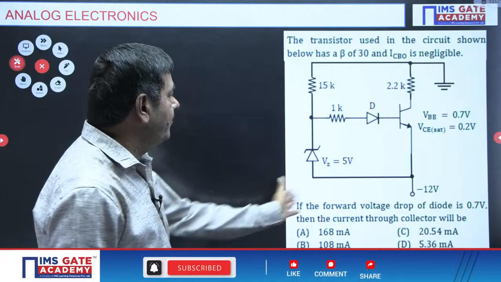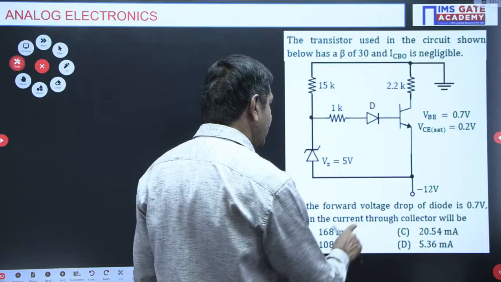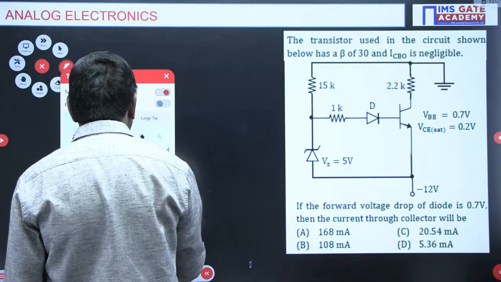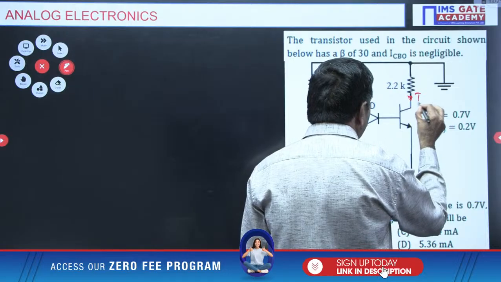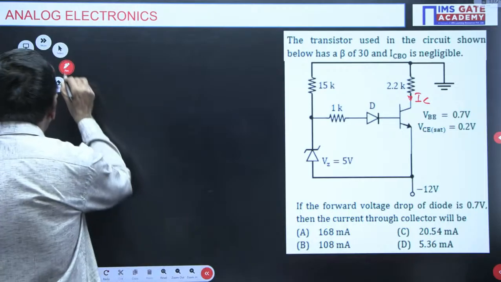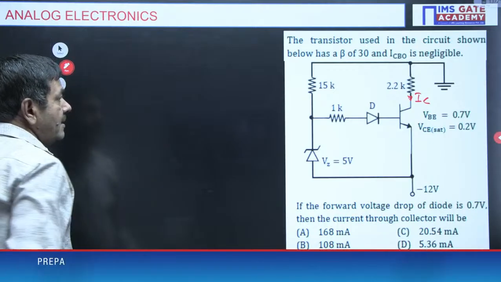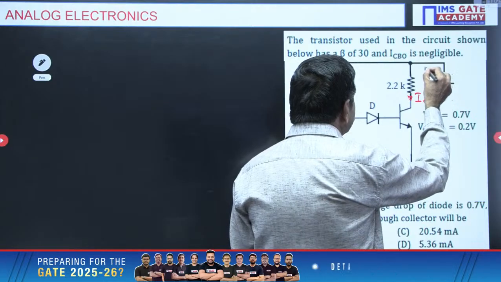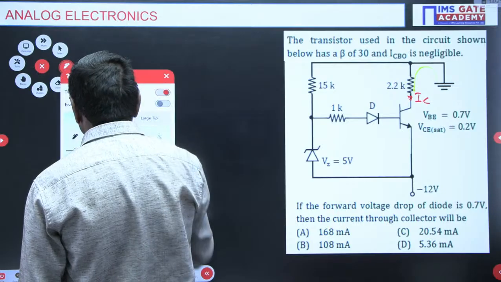What is it asking? If the forward voltage drop of the diode is 0.7 volt, VBE 0.7 volt, then the current to the collector will be, it is asking the current to the collector. This collector current is required. How to get that IC value? I am asking. If it is in saturation, directly you can apply KVL on this side to find the value.